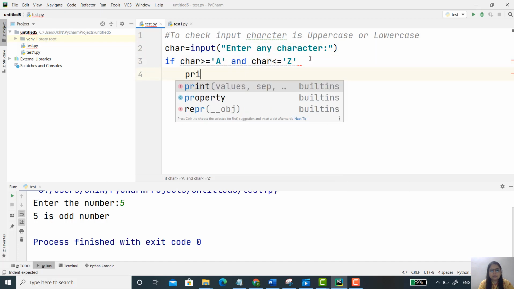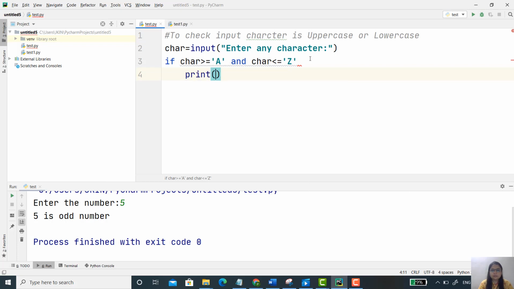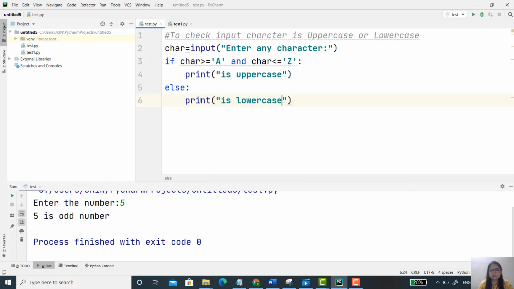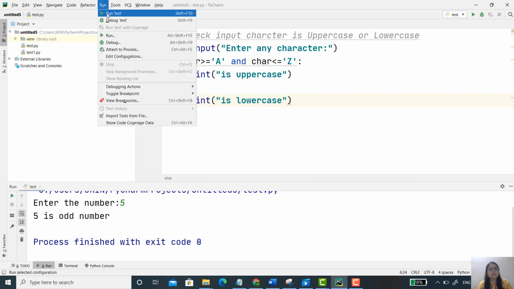Then here I am just writing print, it's uppercase. Otherwise, I am just writing the else condition. That is, it's a print, is lowercase. Now let's see the execution of this code.